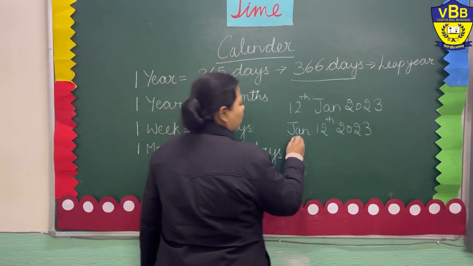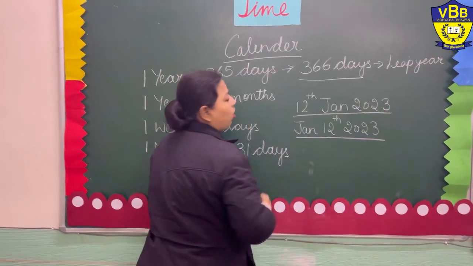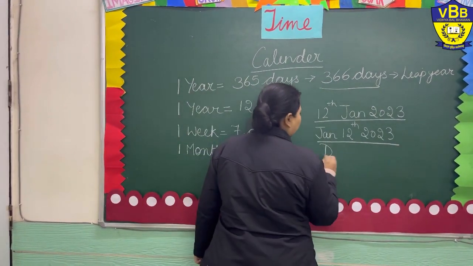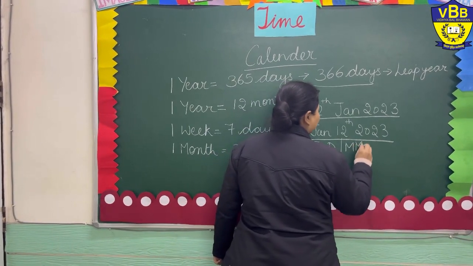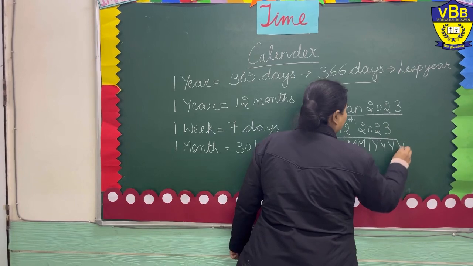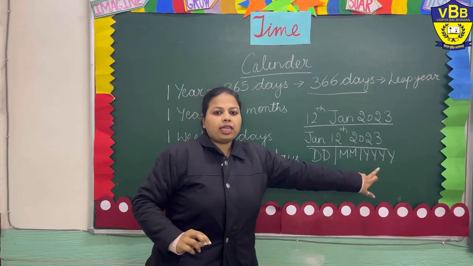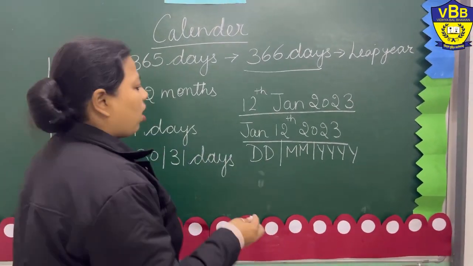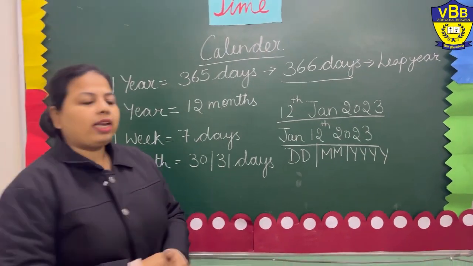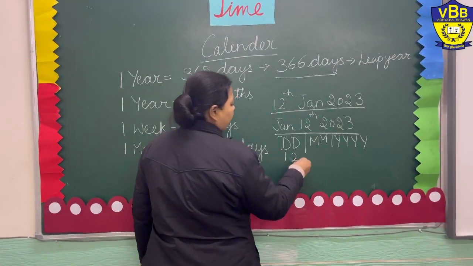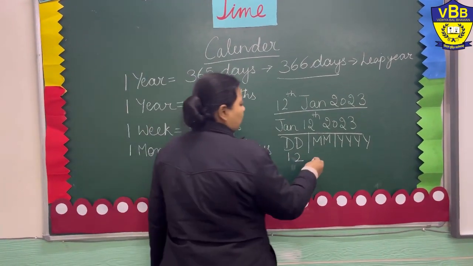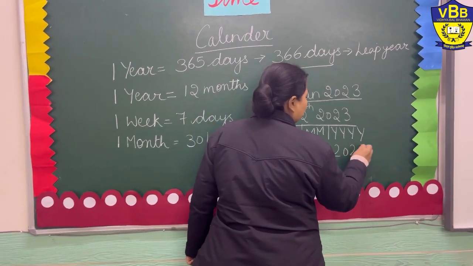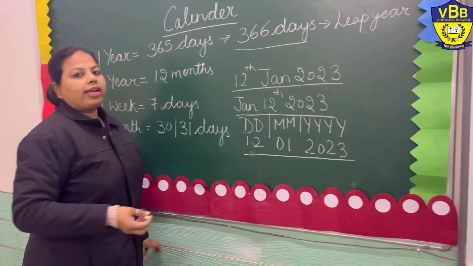So we can write the date in both ways, and they both are the correct ways of writing the date. But what do we call this format of writing a date? We call it DD, MM and YYYY. Now what does DD, MM, YYYY stand for? DD, MM, YYYY stands for date, month and year. Now why we have 2 Ds, 2 Ms and 4 Ys? Because for every date or month after 10 we need to write the number in 2 digits, like 12, right? And what is the month? It's 01. And what is the year? It's 2023. So this is the way of writing a date.